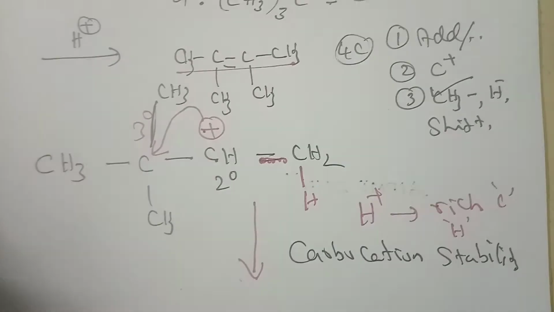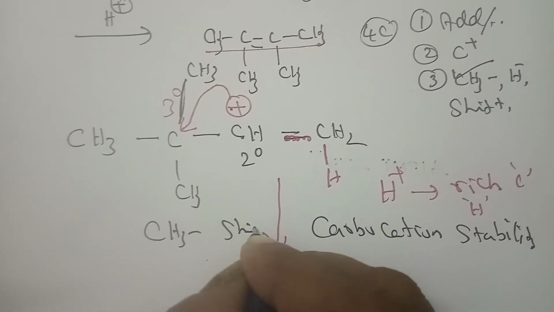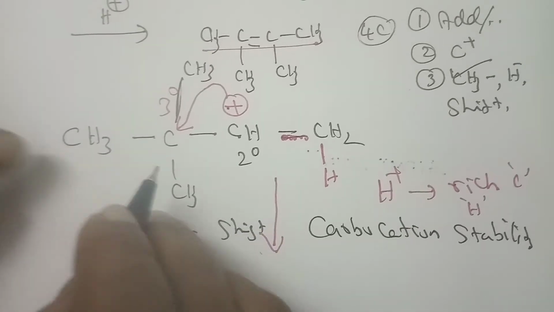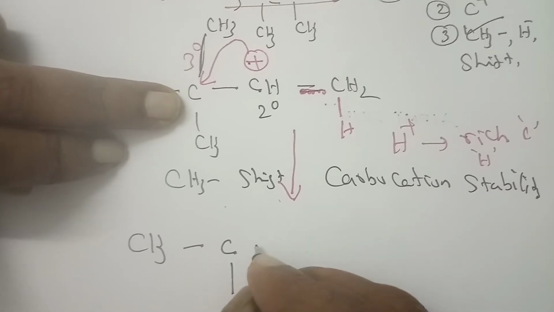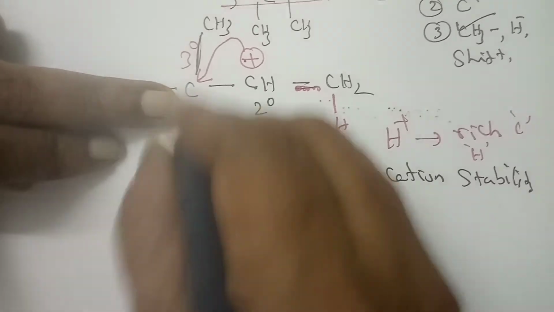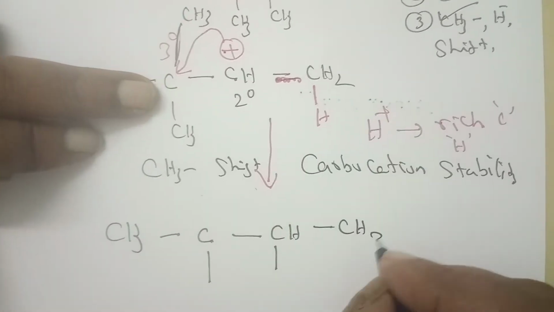So I am going to do the methyl shift. So my work is here, methyl shift. Okay, now let us go and complete the reaction. CH3, C, this methyl group is here, CH, and the methyl is occupying, so I am putting it here. Then it is already written with this CH3.